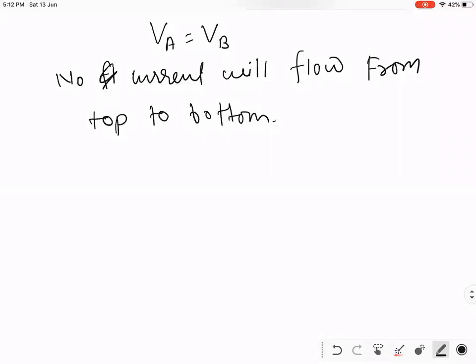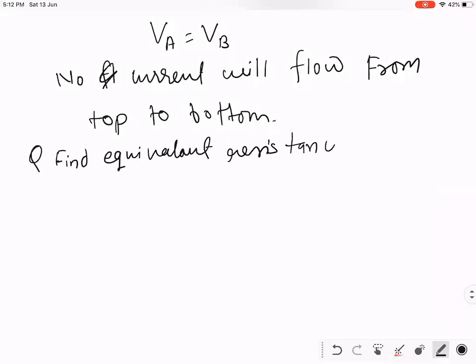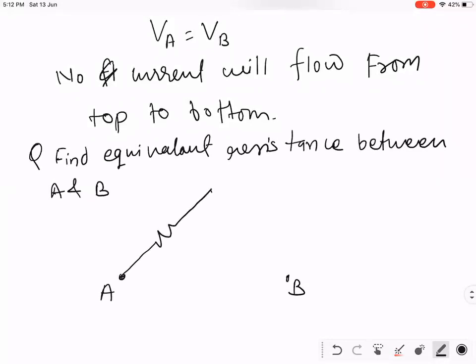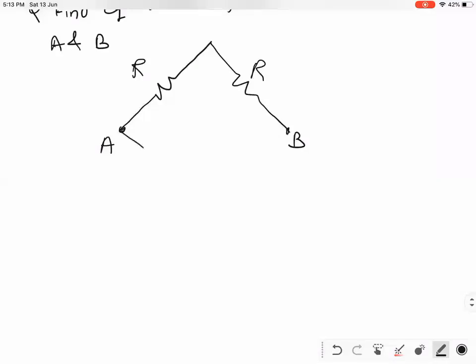Find the equivalent resistance between A and B. This is A. This is B. This is R. This is R. The structure looks like a kite.